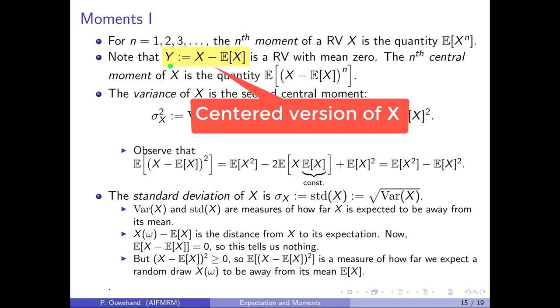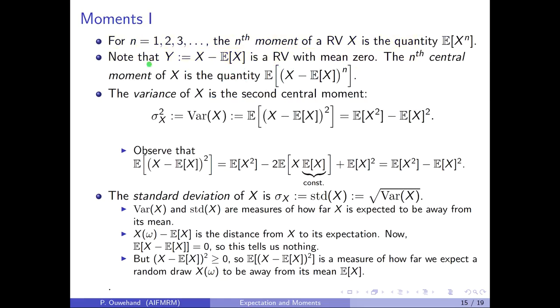We say that y is the centered version of x. The nth central moment of x is then the nth moment of its centered version. The variance of x is defined to be the second central moment, and it's often denoted by sigma x squared, or variance of x. It's the expectation of the square of the centered version of x.